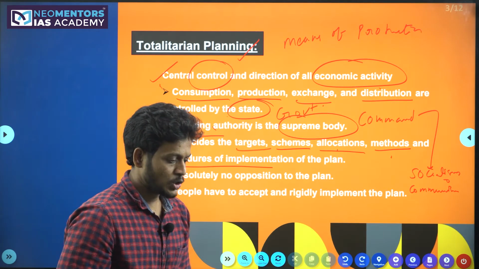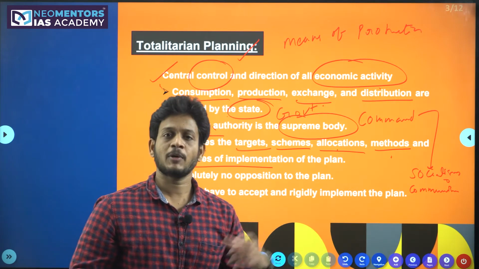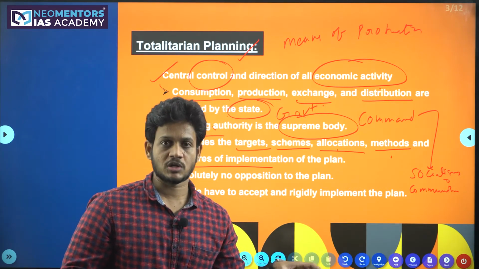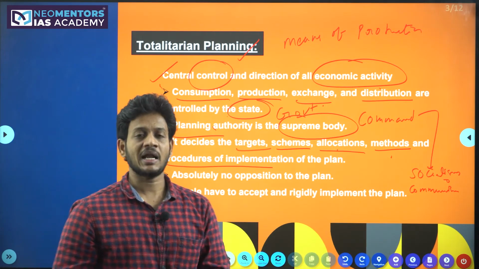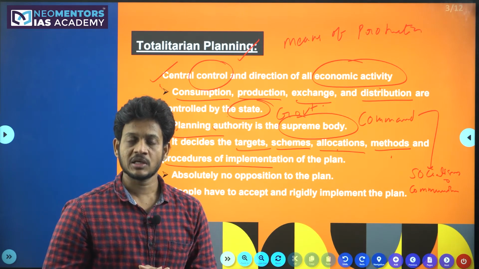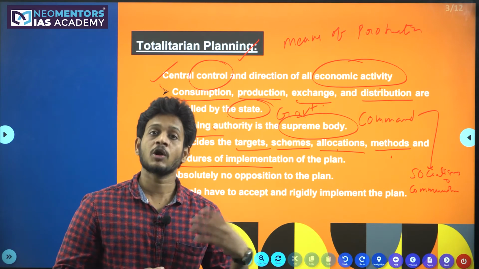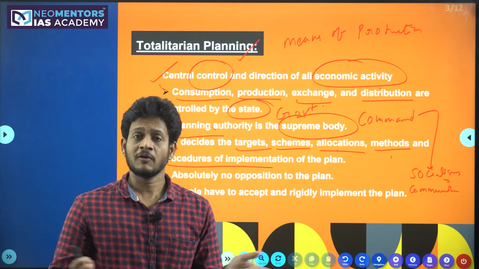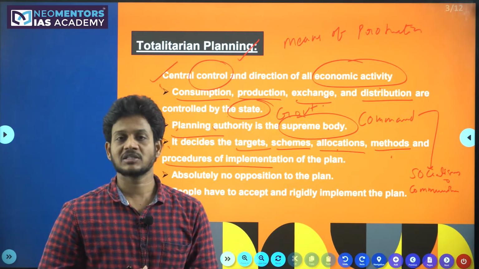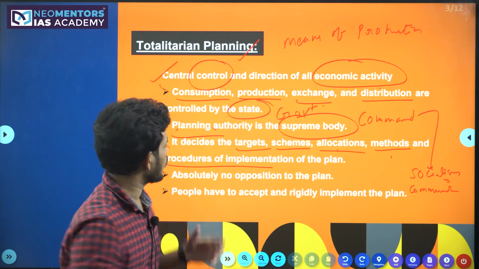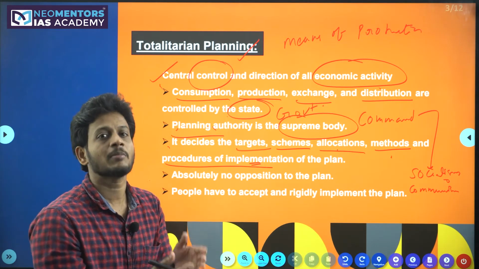See, for example, you can bring development in any nation with different procedures. The United States of America chose a capitalist mode of economy. It gave more importance to the private sector. In China, in the initial years of their independence, they gave more importance to the public sector. In the Soviet Union, they also gave more importance to the public sector. In India, we gave a blend of importance to the public as well as the private sector under the concept of mixed economy. So what type of implementation procedures you follow changes from country to country.